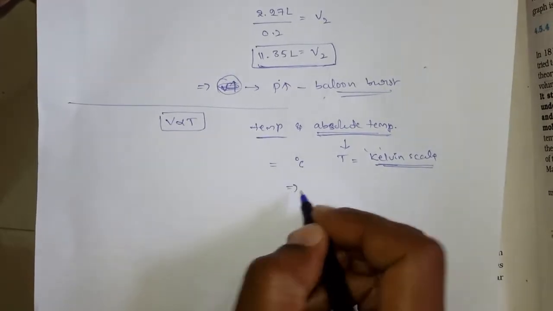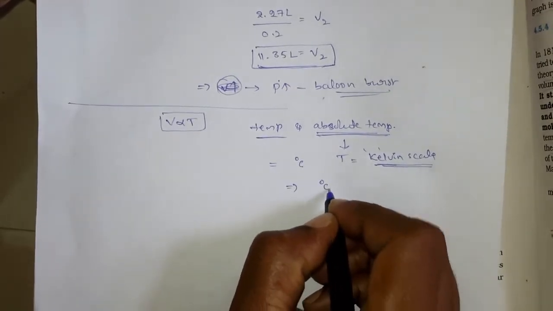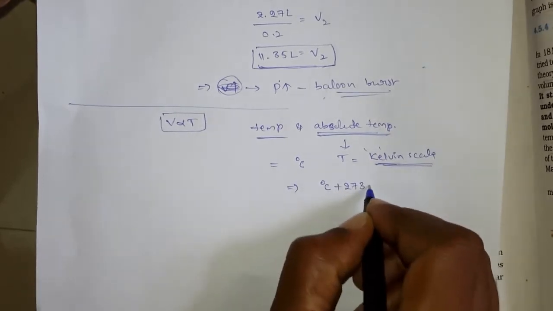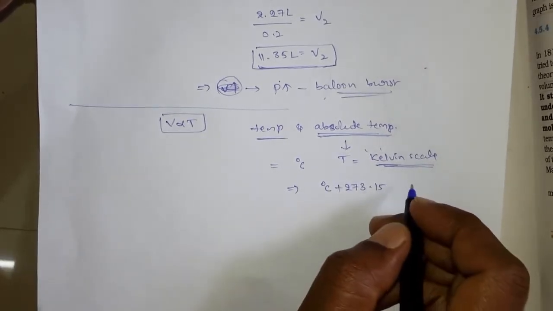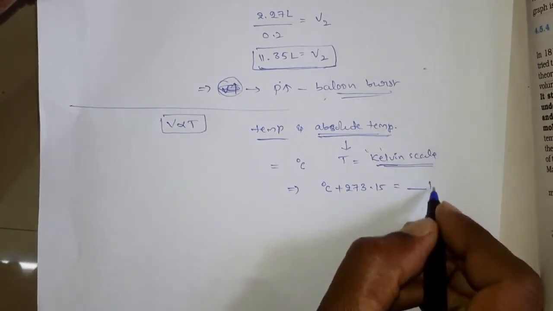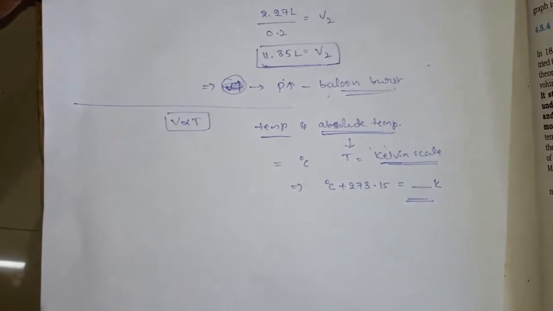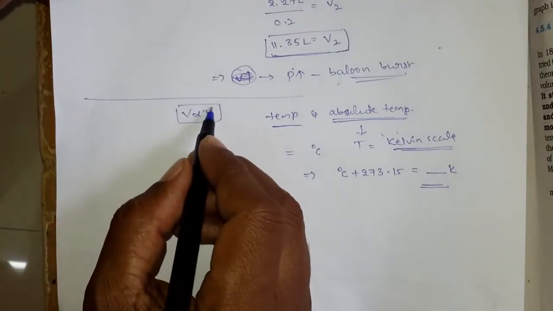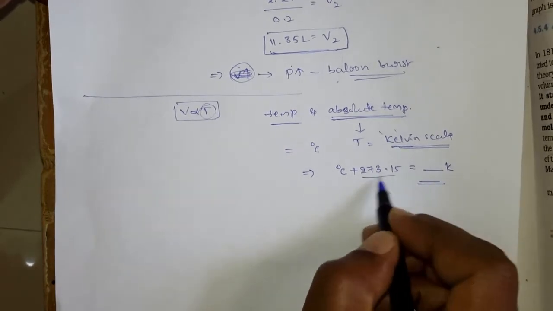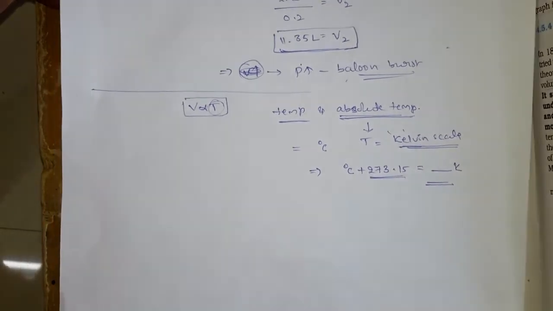Now, to convert 0 degrees centigrade to the Kelvin scale, what should you do? You have to add 273.15, then you can get the kelvins. Okay, so that means the temperature has to be taken as absolute temperature, so you have to take it in the Kelvin scale, okay.